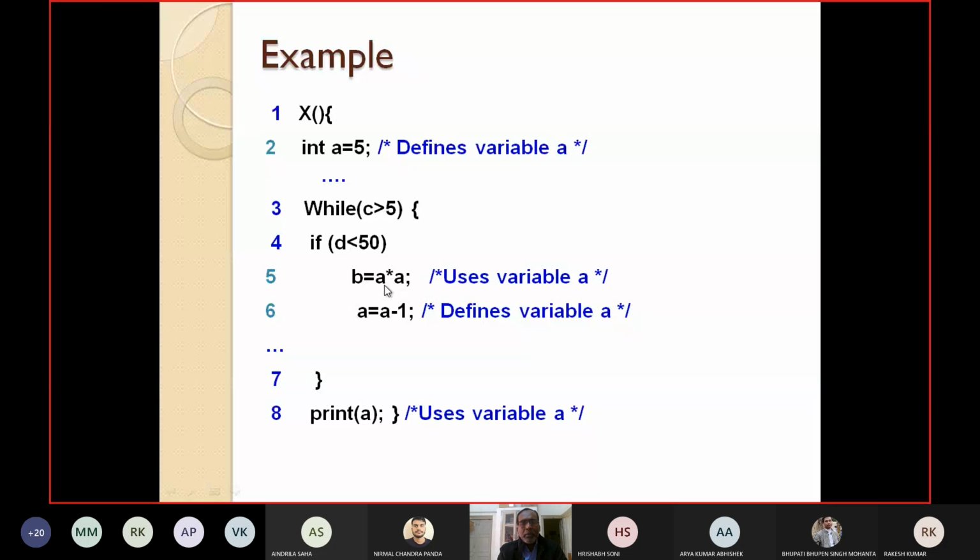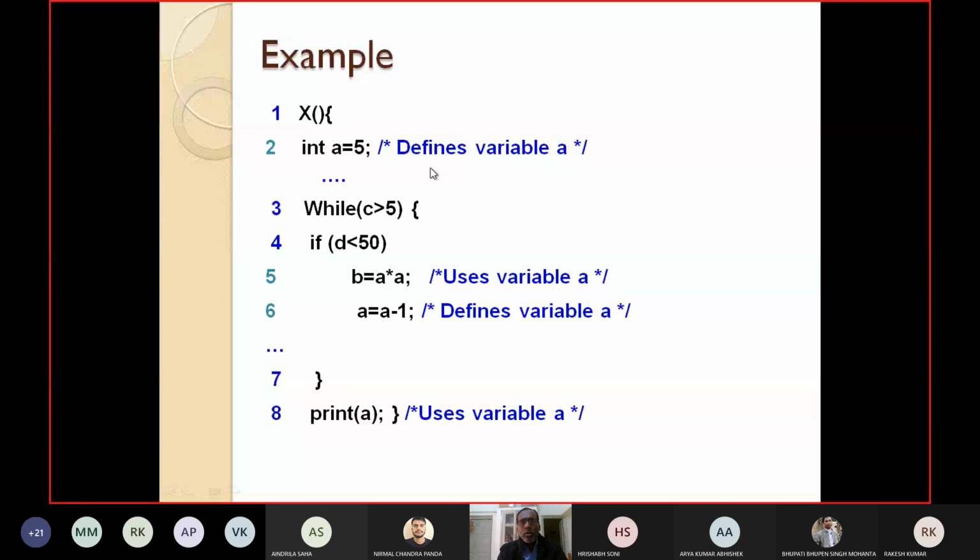So here, the first time it is used is line number 5. Before that, we should ensure that it is defined. If it is not defined, you cannot use it. We have seen that it is defined at line number 2 and hence we can use it at line number 5, no problem. So we have to ensure that wherever a variable is used, it has been defined before. Similarly, a variable that is defined here is used at multiple places.